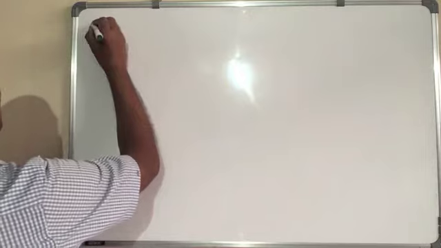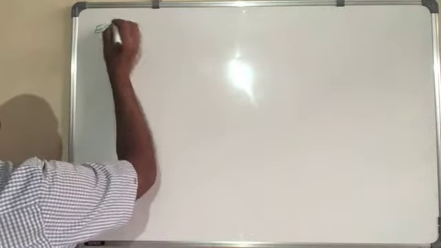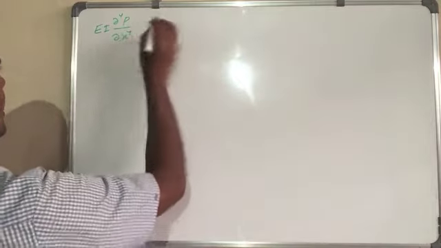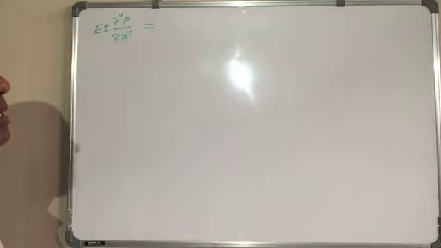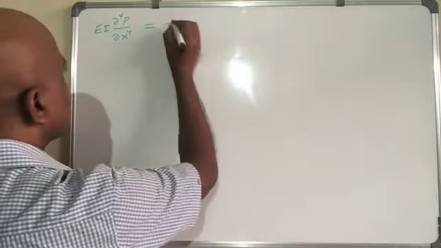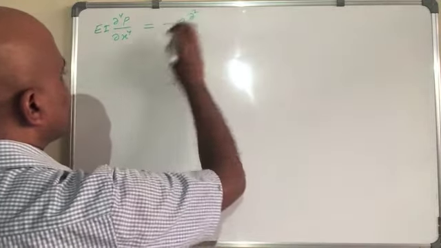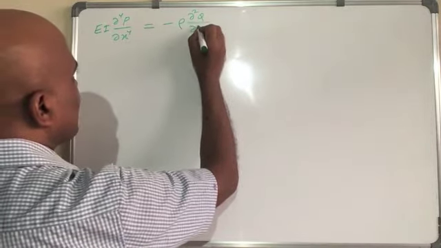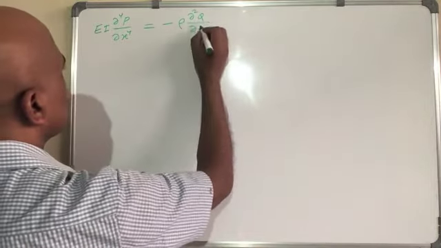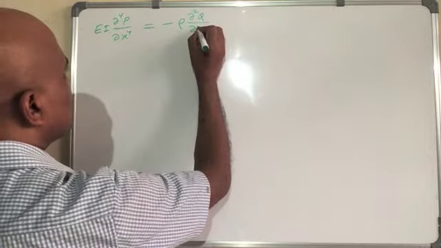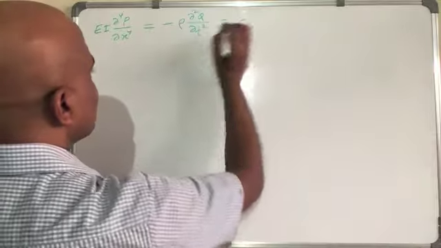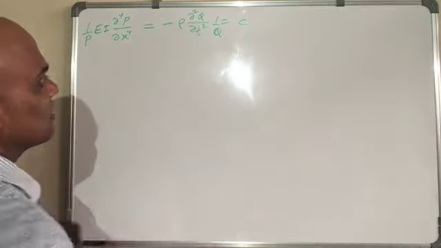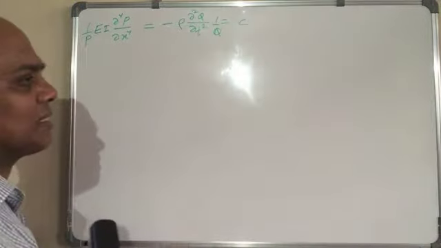So we had EI del 4 P over del x4 is equal to minus rho del square Q over del t square, and we divide by P and Q, so 1 over P and 1 over Q, and we call it equal to C, a constant.